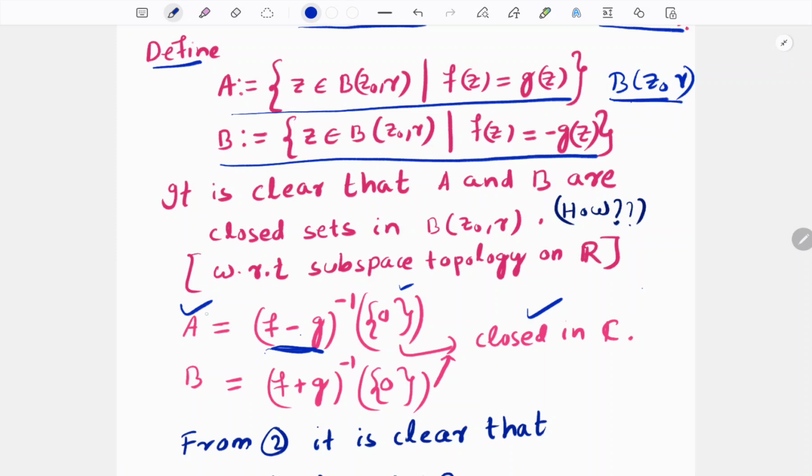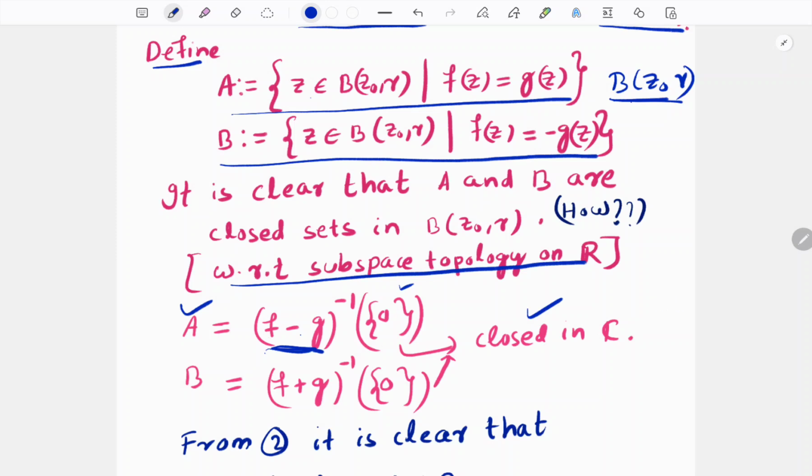So these sets are closed with respect to the subspace topology. Subspace topology means we are talking about a closed set C intersection with this ball, because all these points are coming from this ball. Here the whole space X is equal to the ball, and therefore we are talking about the subspace topology.